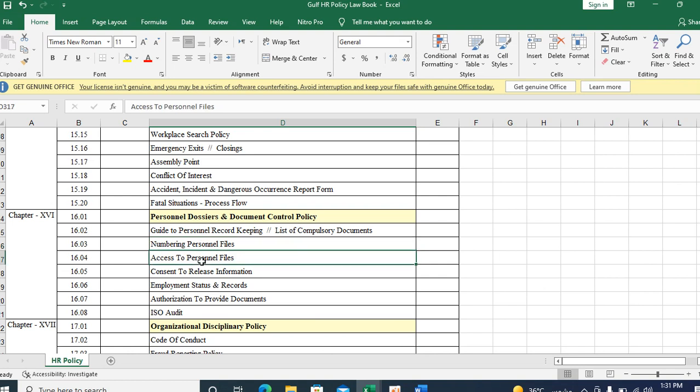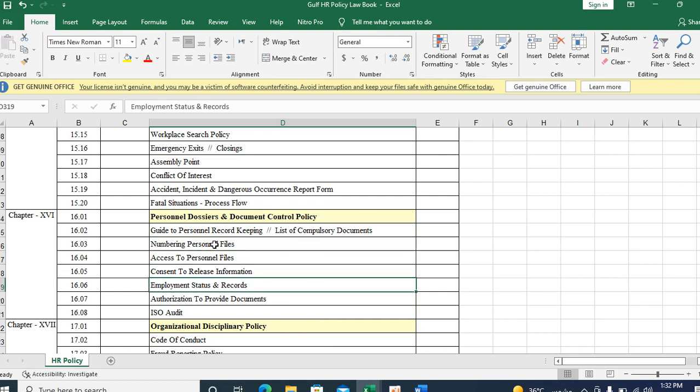Apart from that, drawings and technical related drawings can be maintained by the technical department or document control department. After that, there is the finance department. Whether it is the technical department, finance department or our HR department, the document control policy has to give clear instructions, process flow and procedures, SOP.